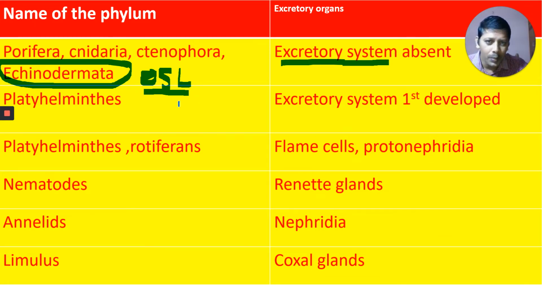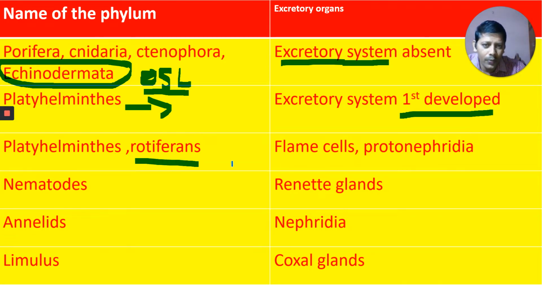Next, in Platyhelminthes, the excretory system is developed. Very important: the excretory system first evolved in this phylum. Can you tell me in which phylum the complete alimentary canal first evolved? Aschelminthes. And in which phylum did the respiratory system first evolve? Arthropoda. Here, the excretory system first evolved in Platyhelminthes.